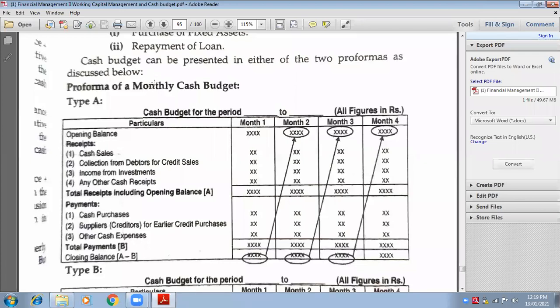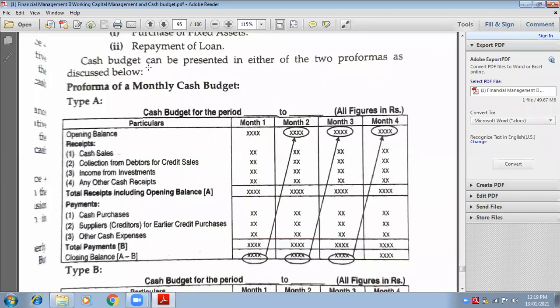Usually, 90% of business owners opt for a monthly cash budget. You can make a weekly or even a daily cash budget, but a daily cash budget will be too much of a burden on the owner.